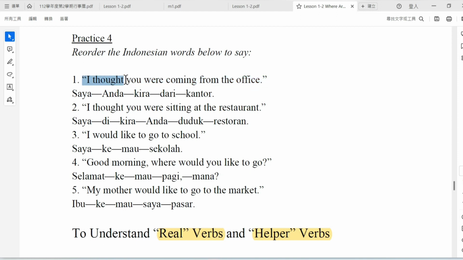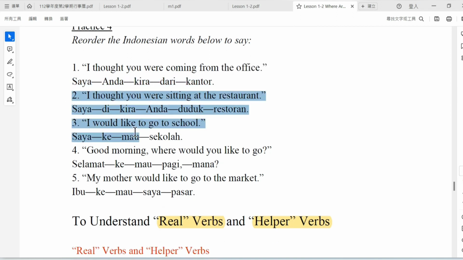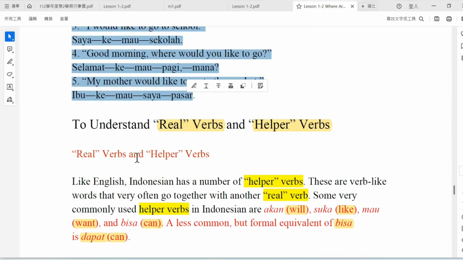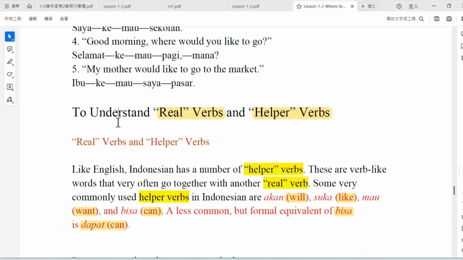If the student doesn't understand the English, I will translate to Chinese. The purpose is to let the student practice Indonesian grammar. And then the last one, I introduce real verb and helper verb.